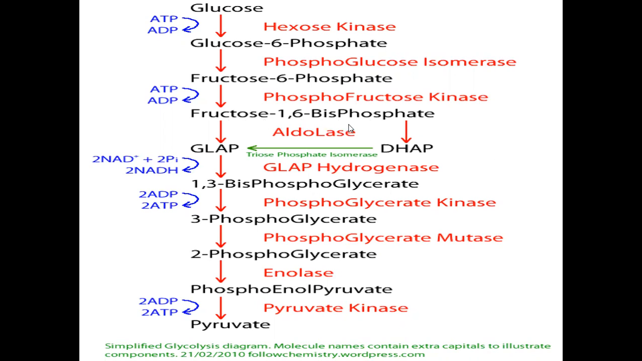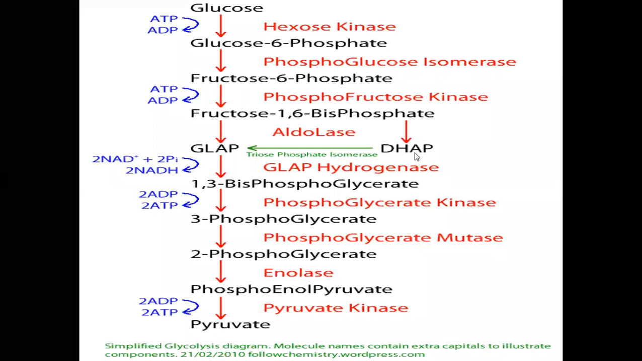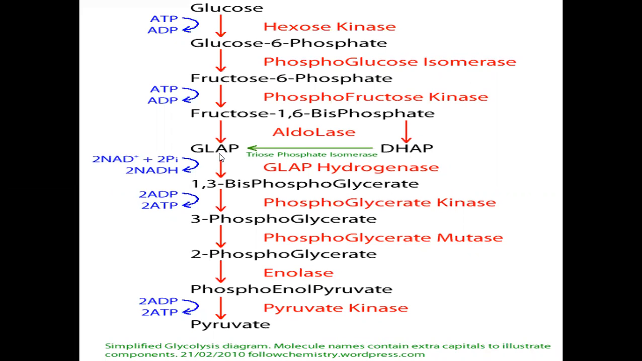Fructose 1,6-bisphosphate cleaves into glyceraldehyde 3-phosphate and dihydroxyacetone phosphate. Glyceraldehyde 3-phosphate contains 3 carbon atoms. Dihydroxyacetone phosphate also contains 3 carbon atoms. This cleavage occurs in the presence of the aldolase enzyme.